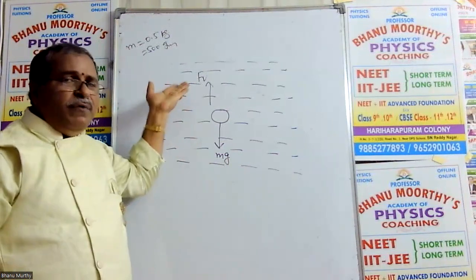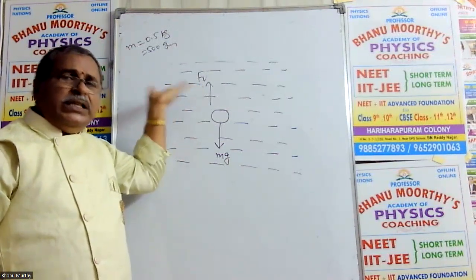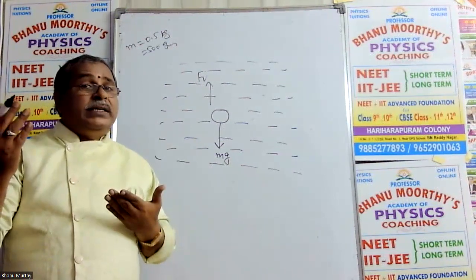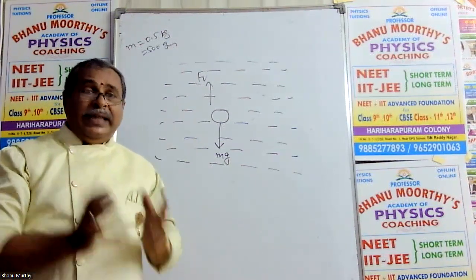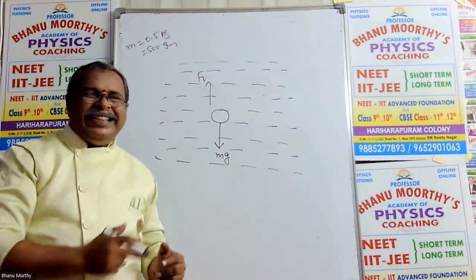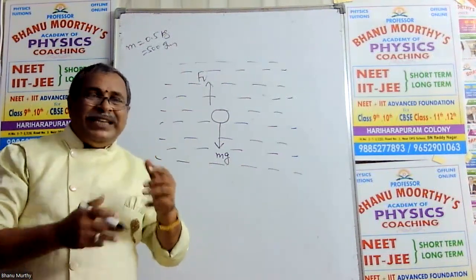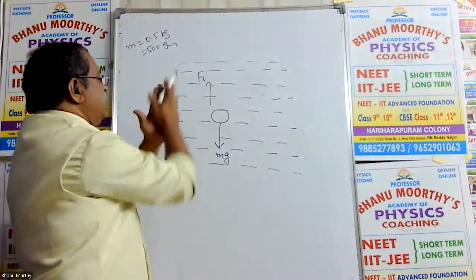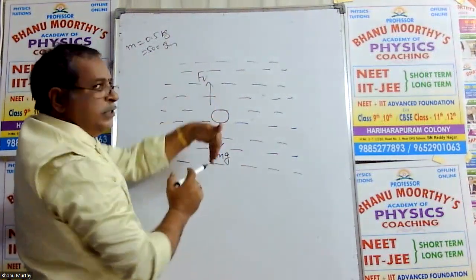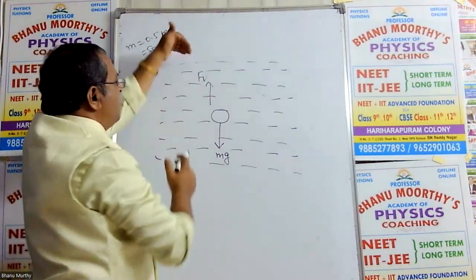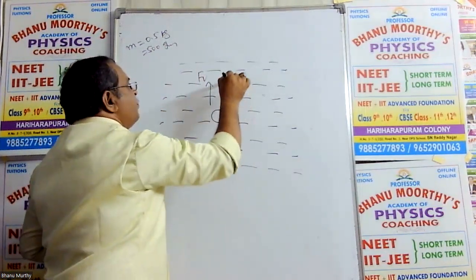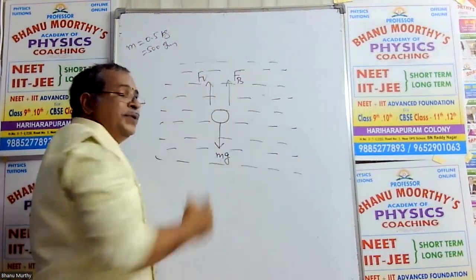That is frictional force, or viscous force, we can call. Some liquids are thick liquids having more viscosity, some liquids are thin liquids, just like water, kerosene. Their viscosity is less. So viscous force between the layers takes place as the ball comes down. This friction opposes the motion, you know very well. After that, buoyancy force also is there.